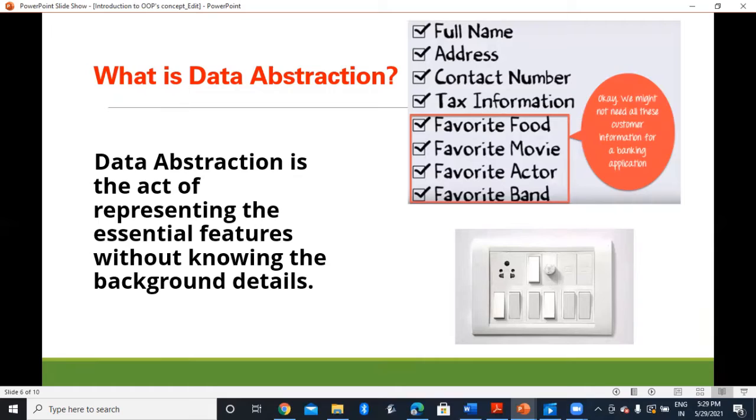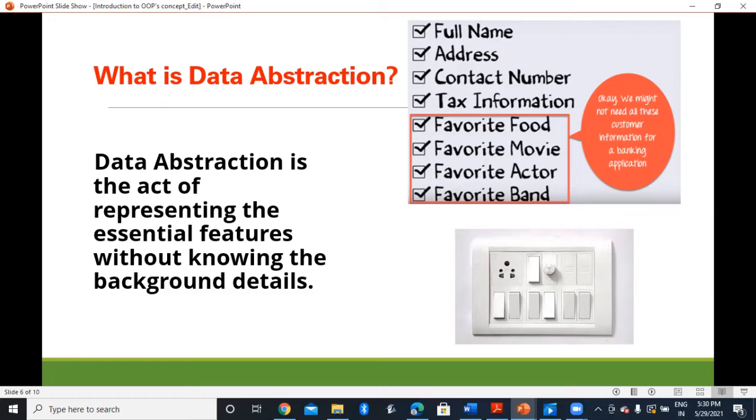So the first principle is data abstraction. Now what is data abstraction? Data abstraction is the act of representing the essential features without knowing the background details. This is the definition of data abstraction. Now let us understand with the help of an example. Let us say you as a person, you have got your full name, your address, your contact number, tax information, some favorite food, favorite movie, favorite actor, favorite band.